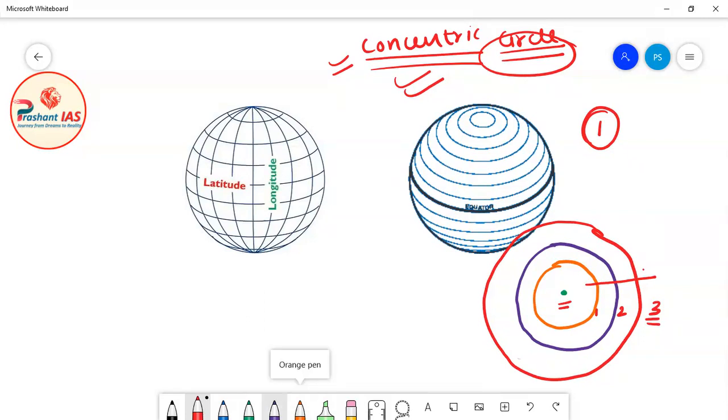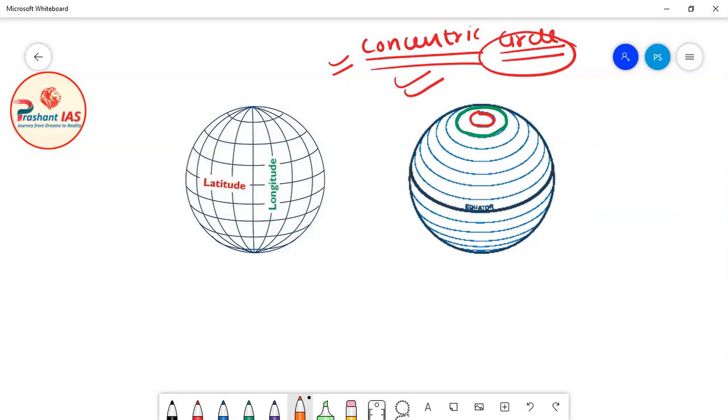How? You can see in this diagram that these latitudes are actually circles. For example, you can see this circle which I am marking here in red color, and this circle which I have also marked in red color. For your understanding, I have marked the smaller circle in red and the bigger circle in green.